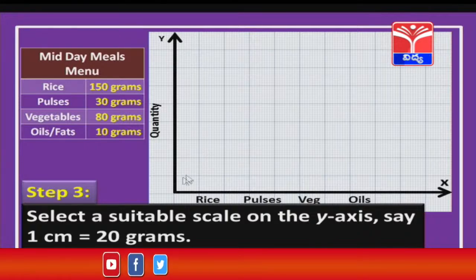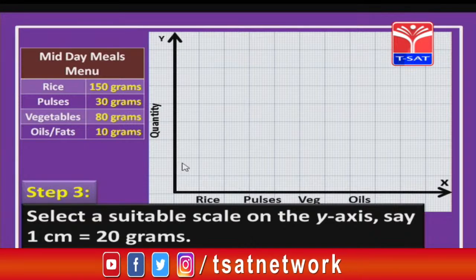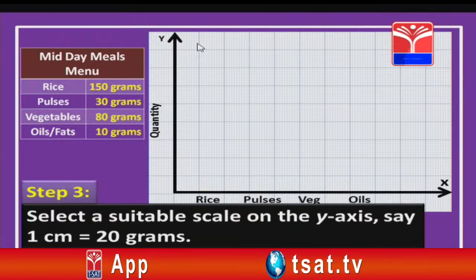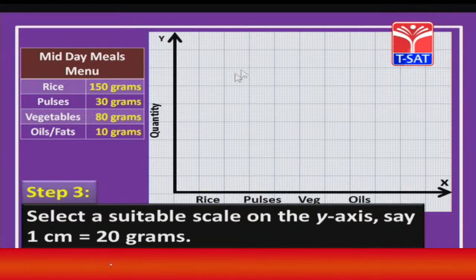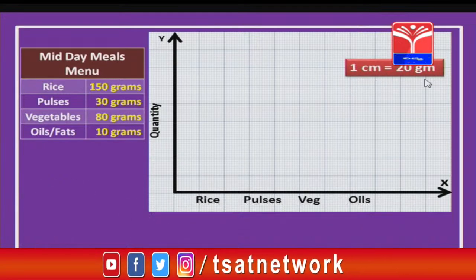That means, if you notice each and every box, from here to here or from here to here, it is 1 centimeter. So, this 1 centimeter, if I take it as 20 grams, then this will become 20, 40, and so on. I can accommodate 150 grams easily in this complete graph sheet. Okay, children, you need to write on the graph sheet that 1 centimeter is 20 grams.